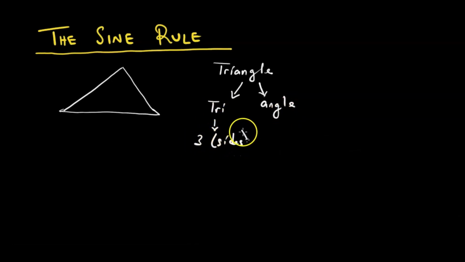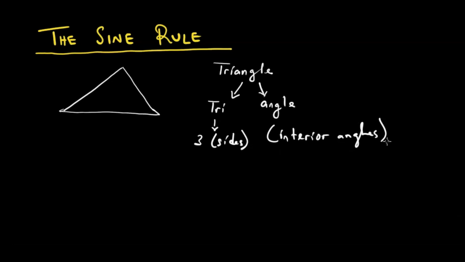Three sides. Then angle refers to the angles within, especially the interior angles. Ma-angles ari mukati metriangle yedu. Kunyangwe tiine ma-situations where we have to deal with the exterior angles, but we are mostly interested in interior angles.